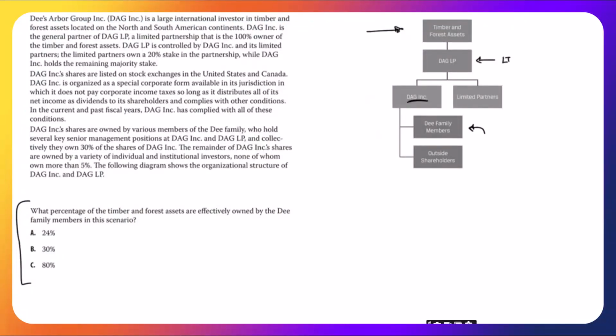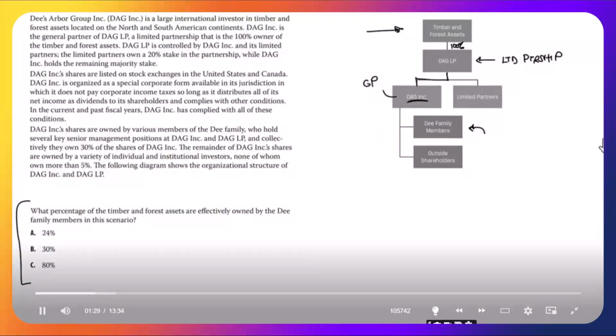So this LP here is a limited partnership. And DAG Inc. is the general partner. That is the 100% owner of the timber and forest assets. So this is a 100% ownership. That's pretty simple. DAG LP is controlled by DAG Inc. We can see that relationship here.